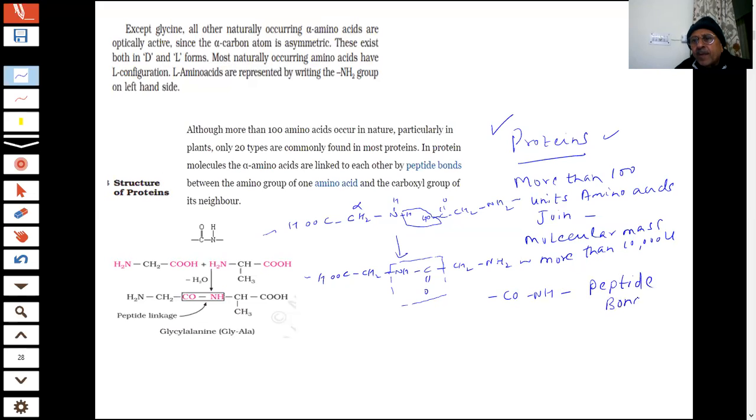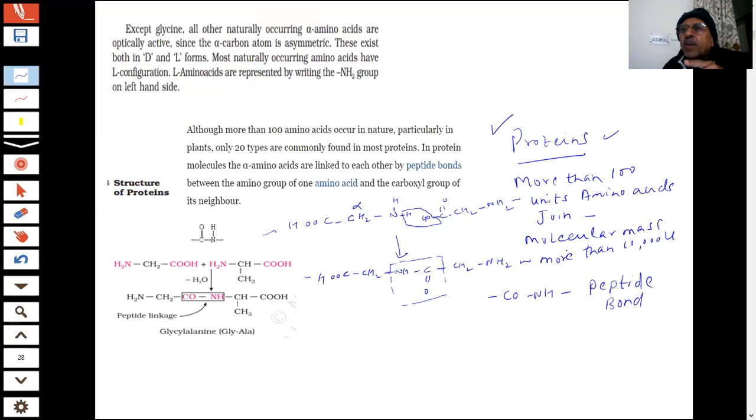The question is asked in the paper: what is a peptide bond? It has been asked many times. In the monosaccharides which were combining to form di- or polysaccharides, what type of linkage was there? What is that known as?